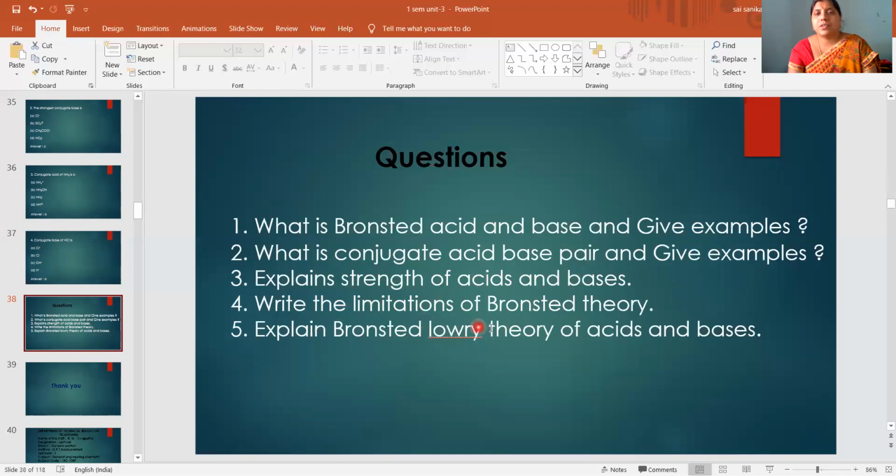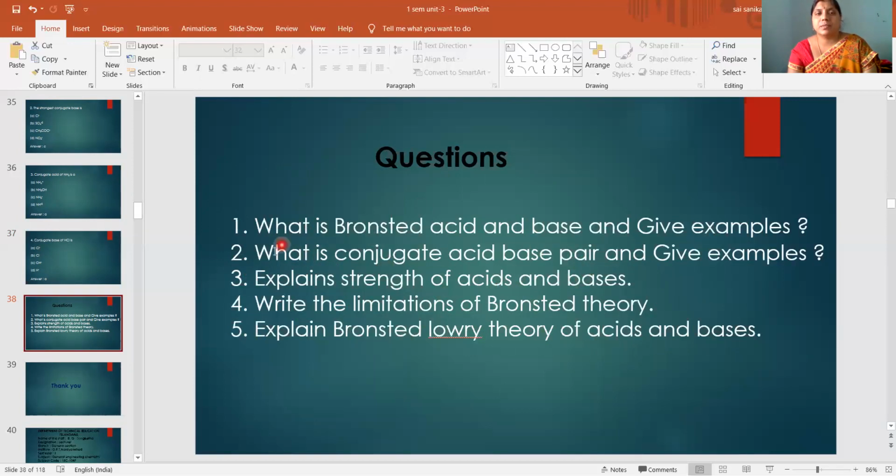Write the limitations of Bronsted theory. Explain Bronsted-Lowry theory of acids and bases. Among these, the most frequently asked question is the second one, what is conjugate acid base pair and give example, for 1 mark. Define conjugate acid base pair, that is for 1 mark.